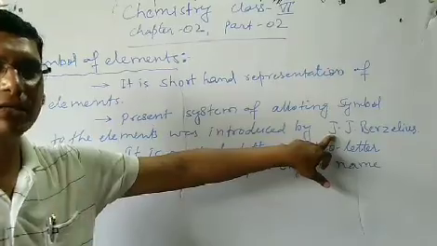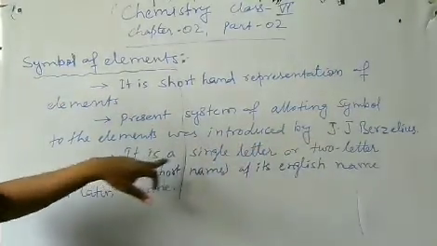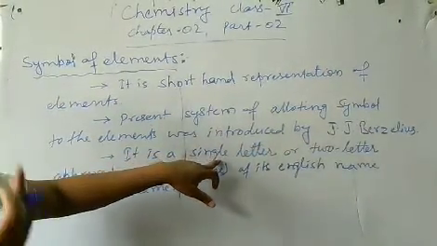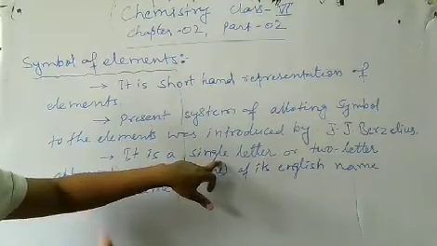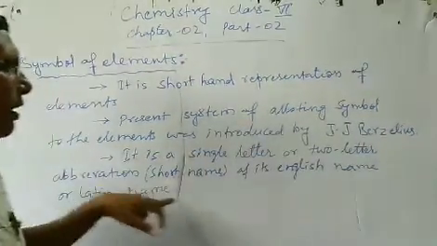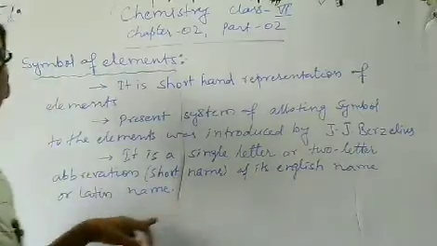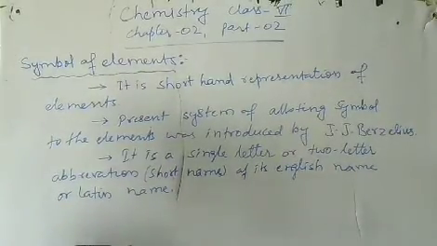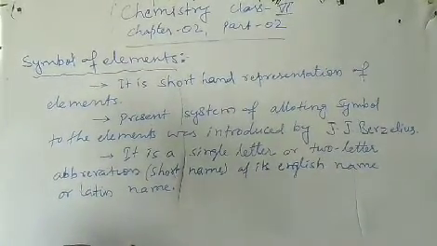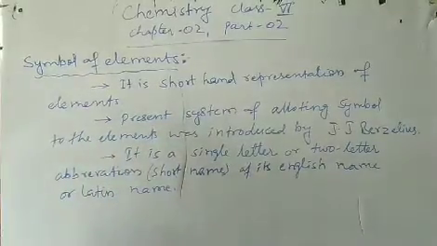And how do we give the symbol to the elements? We give the symbol by the first letter as a single letter, or the first two letters of their English name or of their Latin name. This much you have read. Now let us come to the next topic.